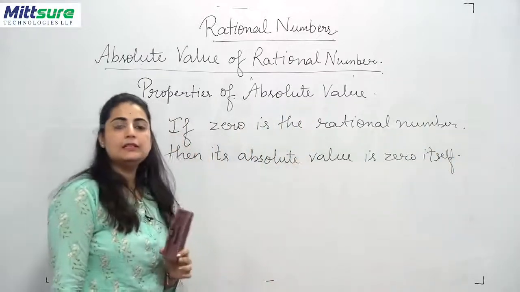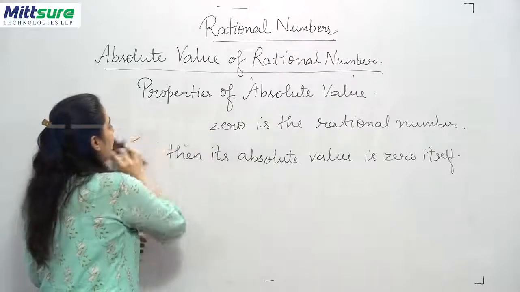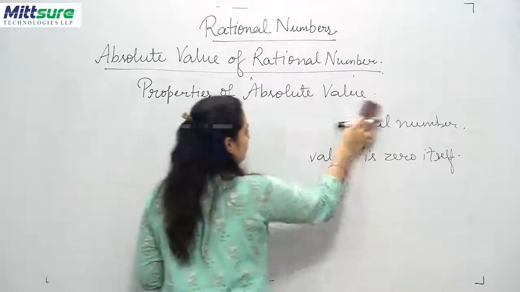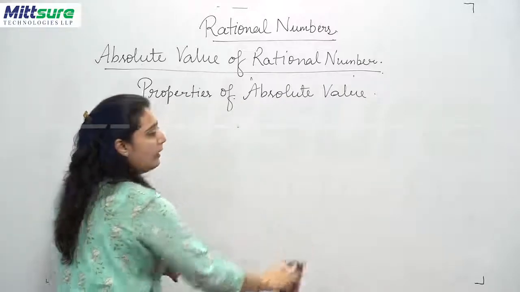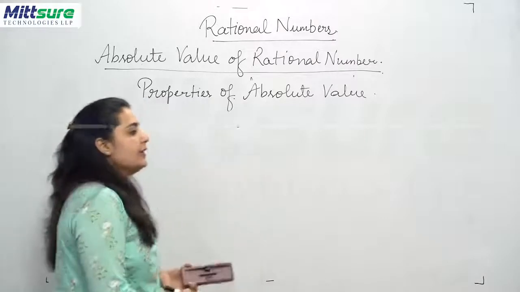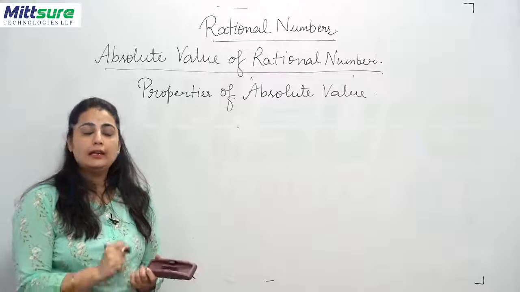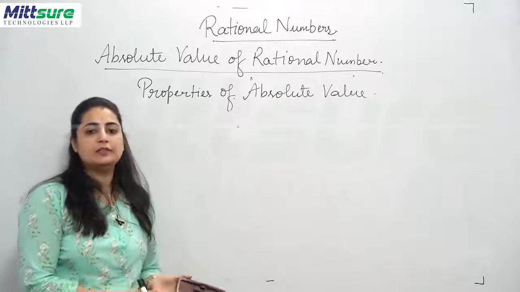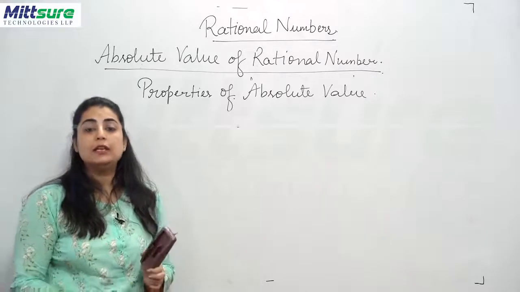Clear? It is 0 itself. Now, the third property that we will talk of is about rational numbers, which says that if you take any rational number, either with a positive sign or a negative sign, it doesn't make any difference.